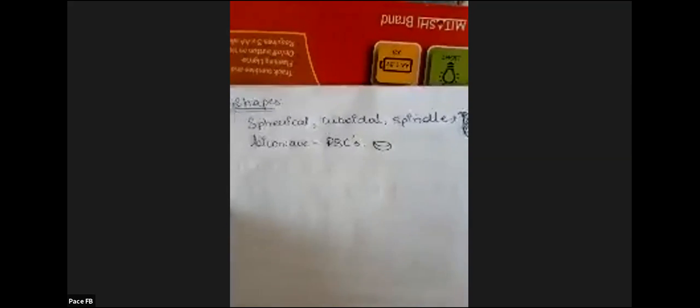Spindle is curvy, like comma shapes. Your red blood cells are biconcave, like a plate. That is biconcave cells.